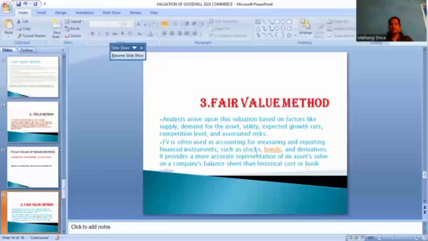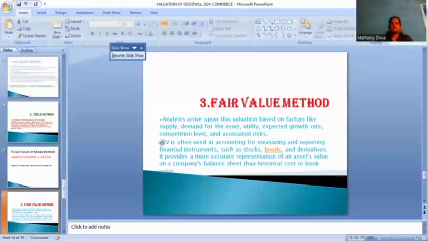In the fair value method we consider stocks, bonds, derivative products, and representation of the asset value on the company balance sheet: historical cost, present cost, book value cost. These are also found in the fair value method. The associated risk and expected growth rate we analyze in the fair value method.